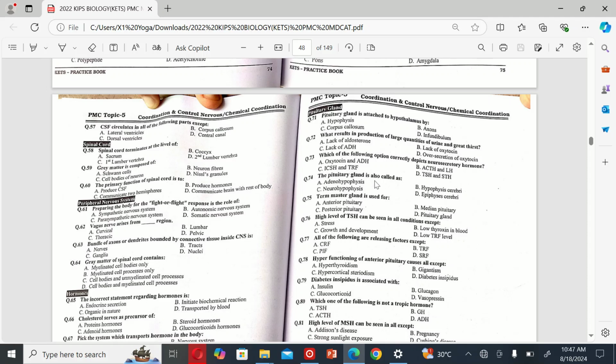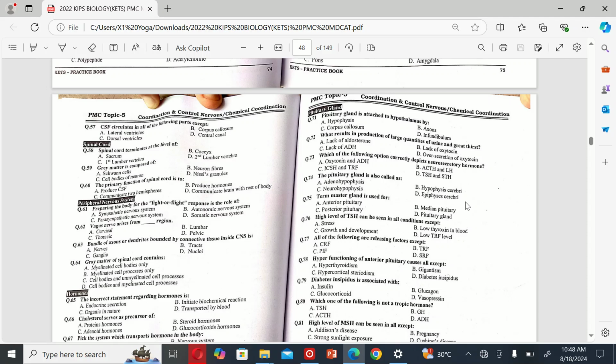The next MCQ is: the pituitary gland is also called as A. Adenohypophysis, B. Hypophysis, C. Neurohypophysis, and D. Epiphysis cerebri. So the correct option is B.